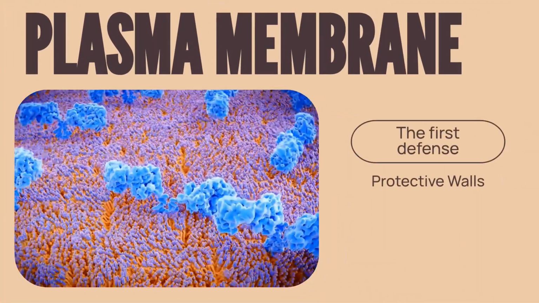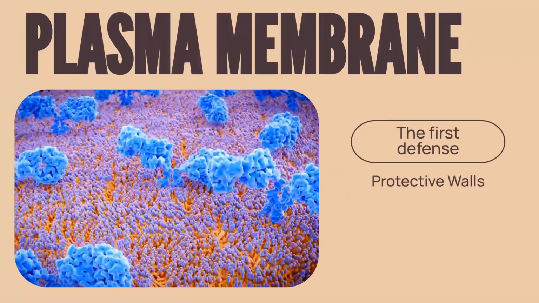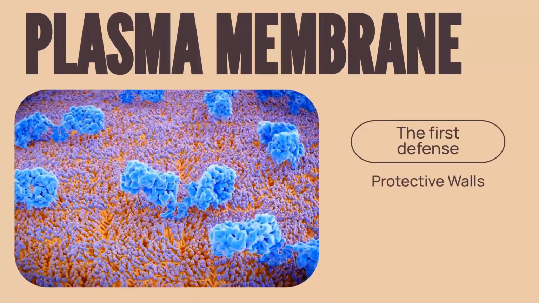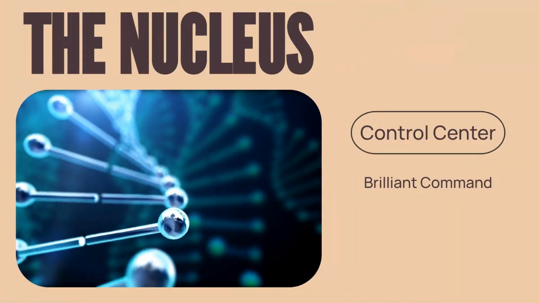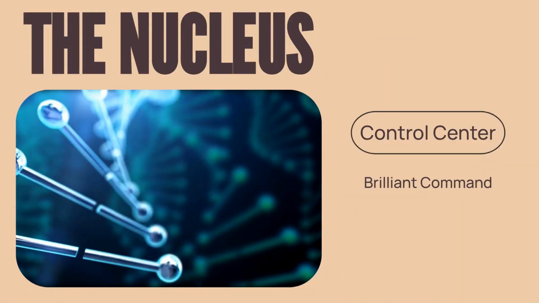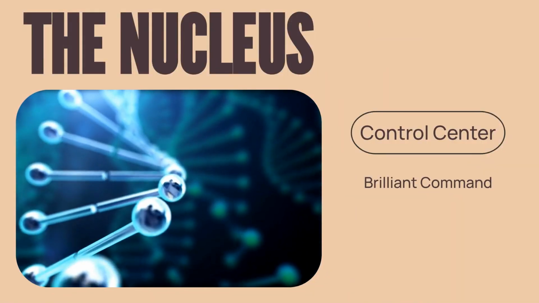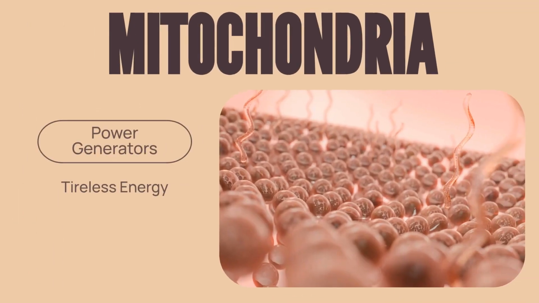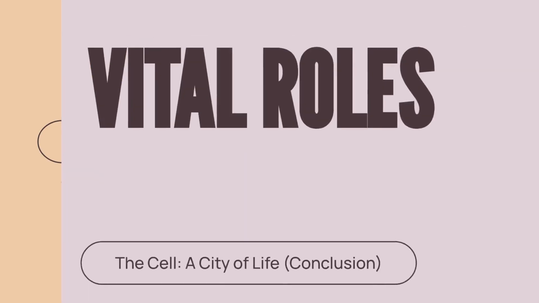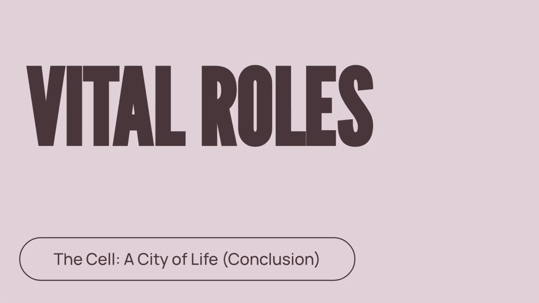We start with the protective walls of the plasma membrane, acting as the cell's essential barrier and gatekeeper. Next is the brilliant command of the nucleus, housing the cell's DNA and directing all cellular activities. And who can forget the tireless energy of the mitochondria, the cell's power generators, providing the fuel needed for life. From these major players to every smaller component, every organelle plays a distinct, vital role in the cell's operation.